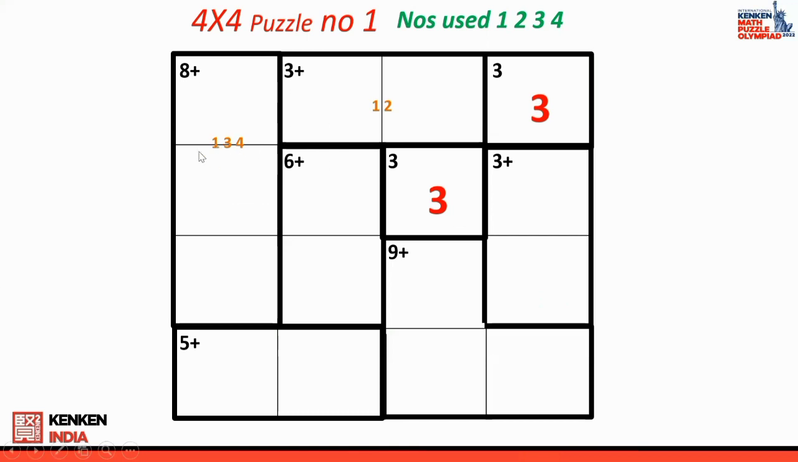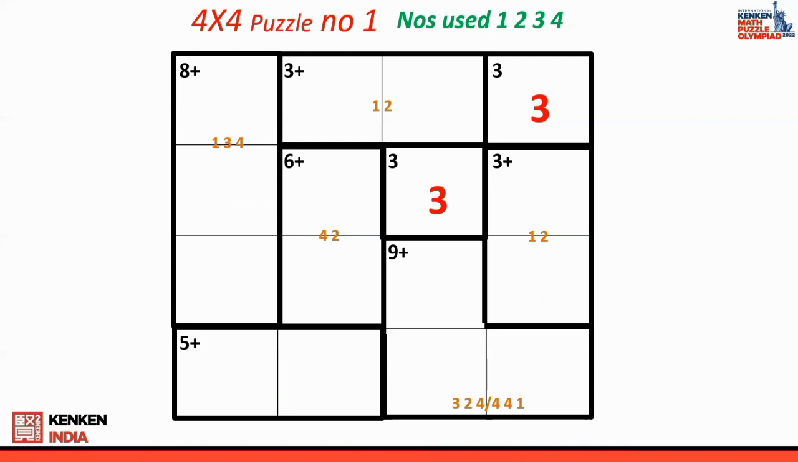Okay. Now I come to the next cage. 6 plus. What are the possibilities? 4 and 2. Then I come to the next cage. 3 plus, 1 and 2. Now I come to the next cage. Now 9 plus. 9 plus has got 2 possibilities. One is 3 plus 2 plus 4. Another one is 4 plus 4 plus 1. There are 2 possibilities. So I write both the possibilities.